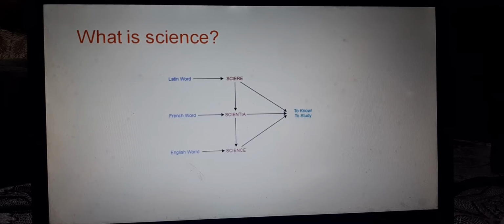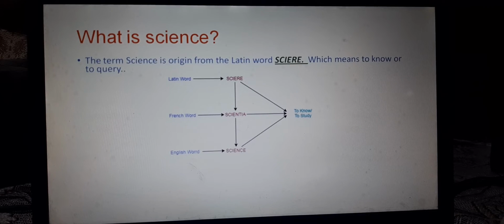Finally, if we would like to know what science is, then we can see that science originates from the term scire. Actually, scire is the Latin word which means to know or to query. As you are looking on the screen, when this term is used in the French language, it converts into scientia. So scientia is the French word, and finally the French word scientia is converted into science, which means to know, to study.